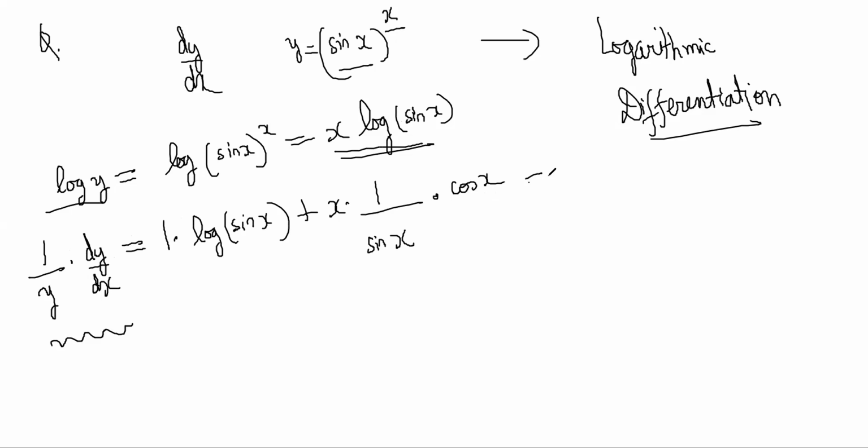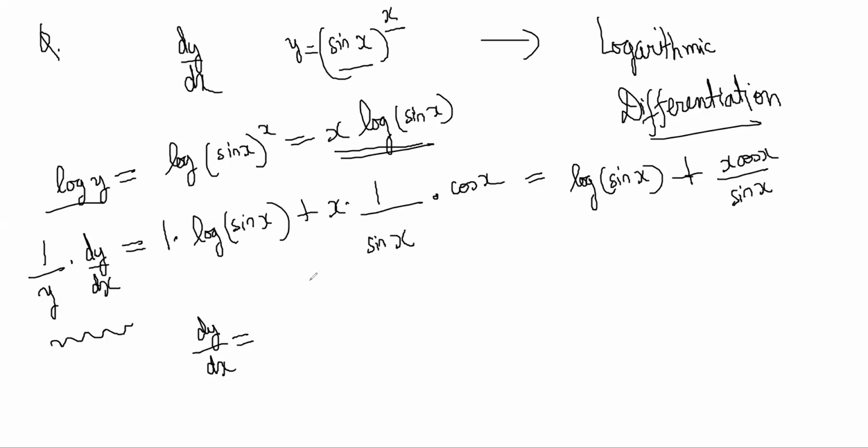So you are getting log sin x plus x cos x by sin x. Let's keep it like this only for now. So you get dy by dx is equal to, now put y this side, so y into log sin x plus x cos x by sin x, right?